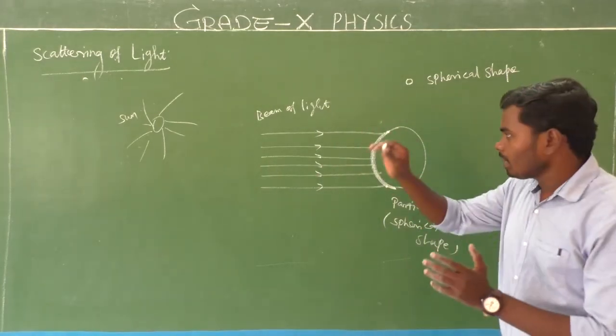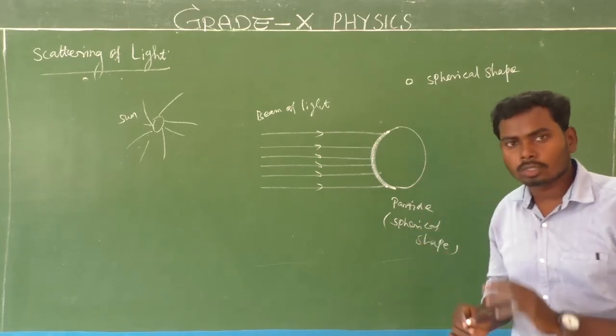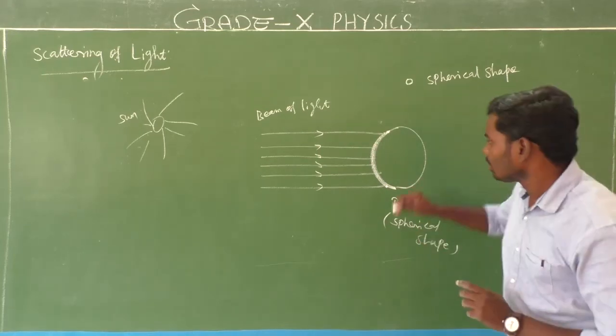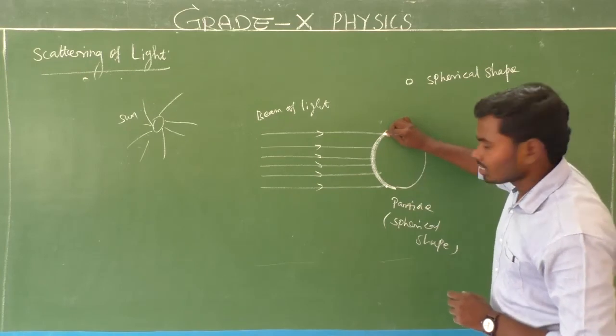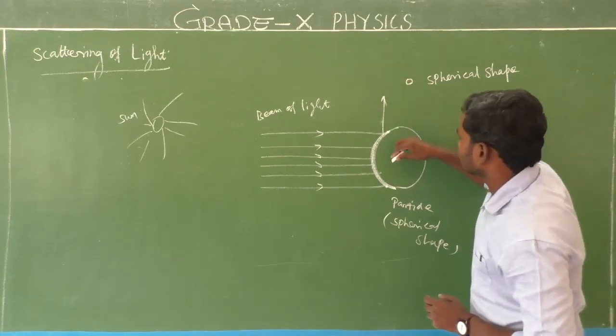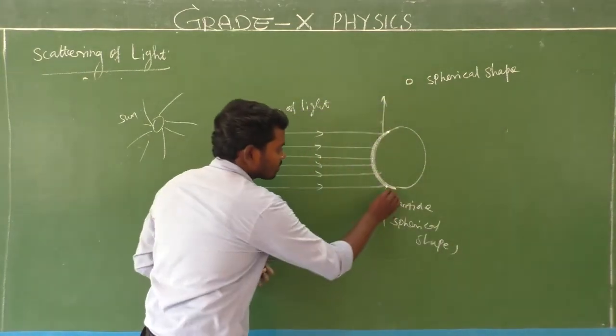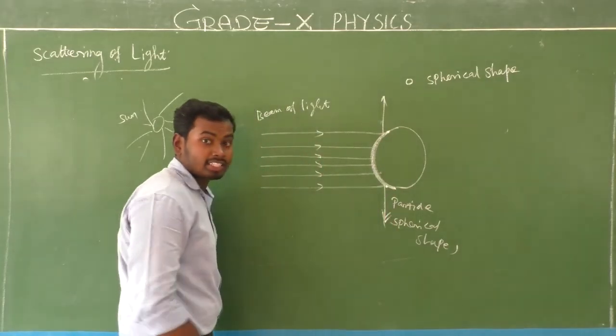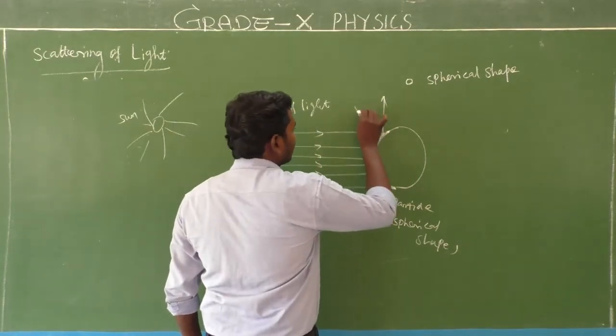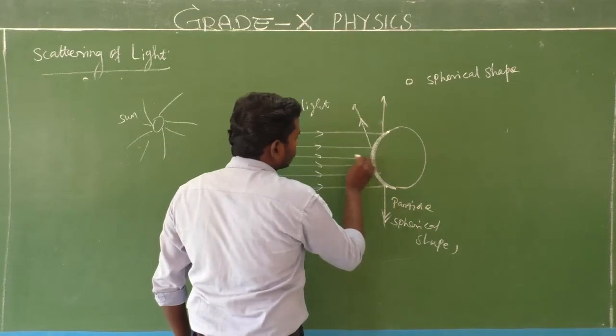So when a beam of white light falls on the spherical shape of a particle, all the light rays are reflected in so many directions like this.